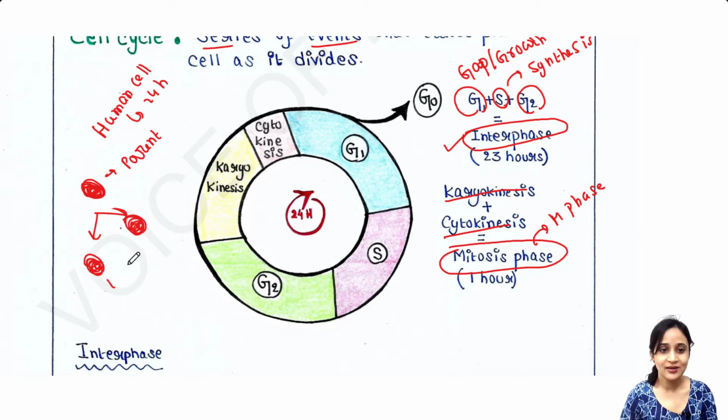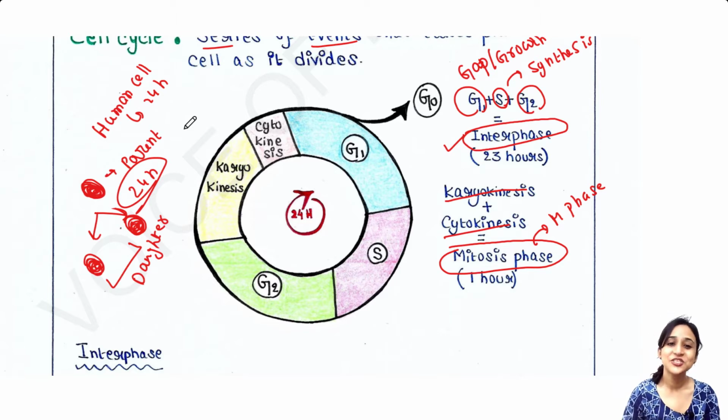These two are daughter cells. Now, it takes 24 hours to generate these two cells. So, cell division takes 24 hours and this is for the human cell because for every cell it is different.